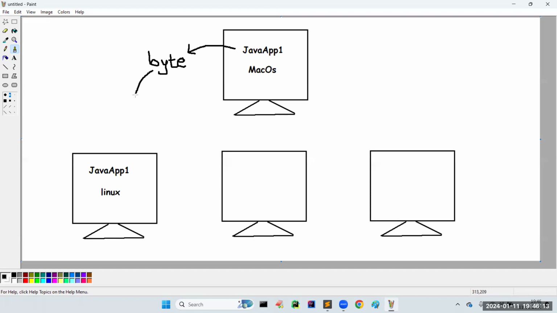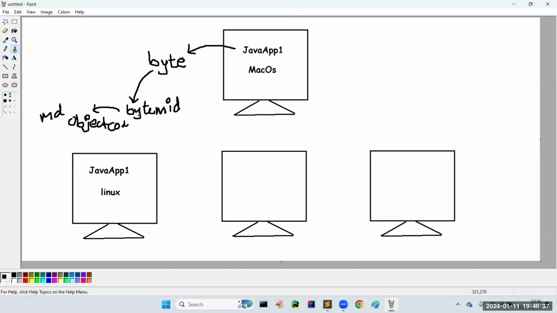If you send it to any other system, that system will receive this bytecode, and from this bytecode we generate object code. Object code is machine dependent, so bytecode is machine independent. That's why we use the bytecode terminology.